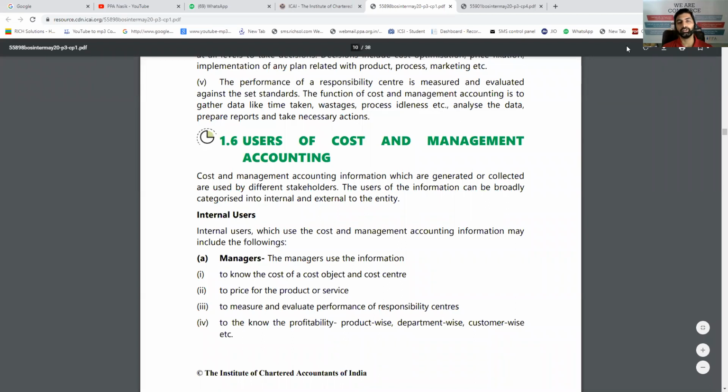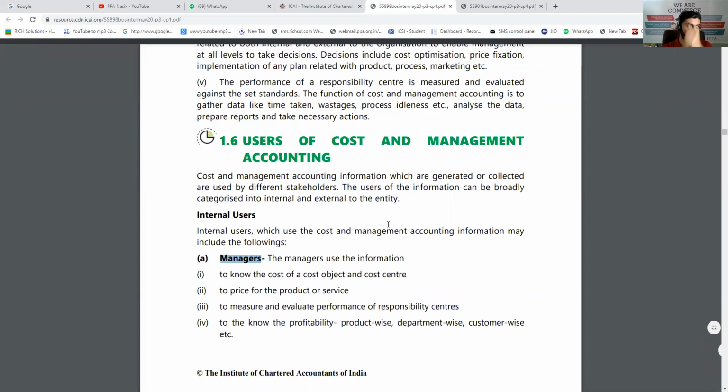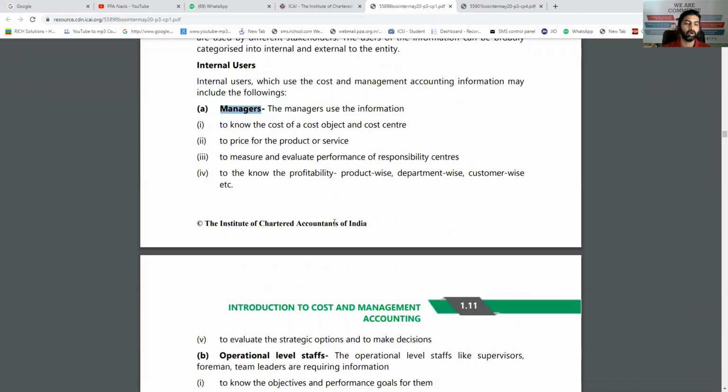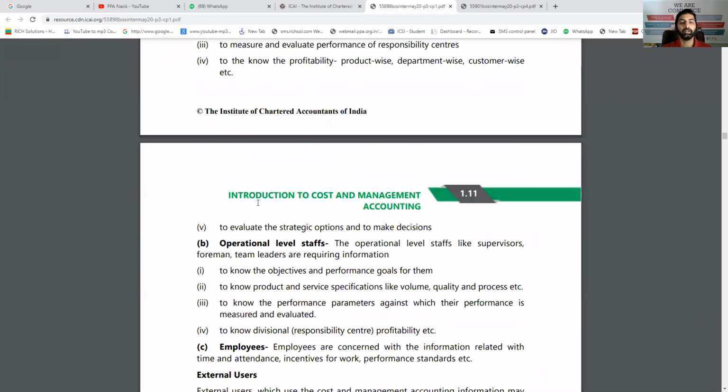Okay. Now the next short note can be, who are the users of cost and management accounting? Costing data can be used by internal as well as external users. Let's see who are the internal users. Mainly the managers, for taking decisions, whether the cost of a product is going high or low, or is abnormally very high. Then operational level staff need it for their area only. For example, workers will need only the wages data for analyzing their contribution, whether they should go for the additional bonus or not. And supervisors and foremen, to make sure that all the costs are done properly.